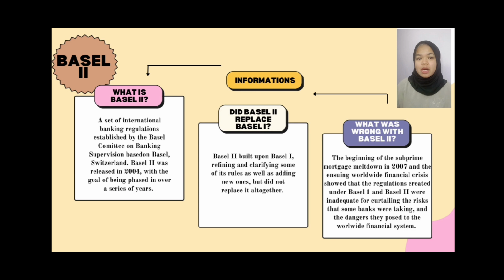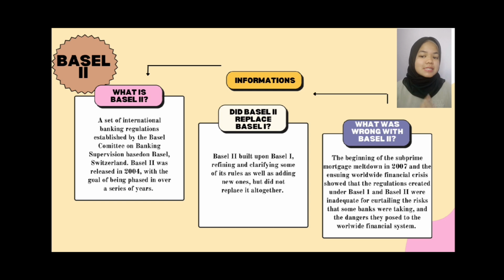What is Basel II? Basel II is a set of international banking regulations established by the Basel Committee on Banking Supervision, based in Basel, Switzerland. Basel II was released in 2004 with the goal of being phased in over a series of years.